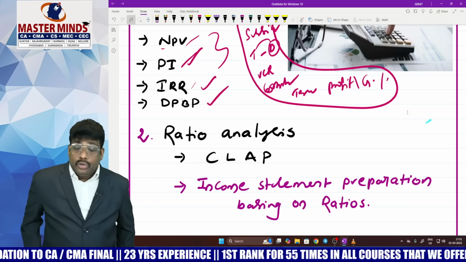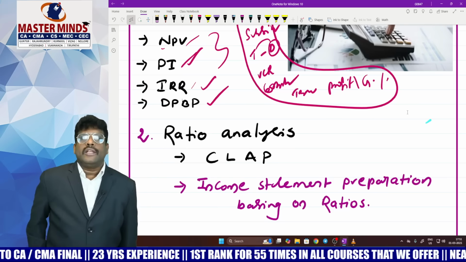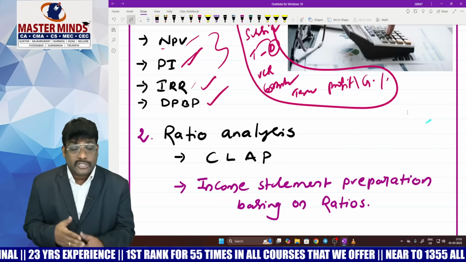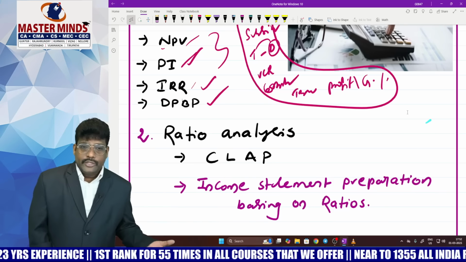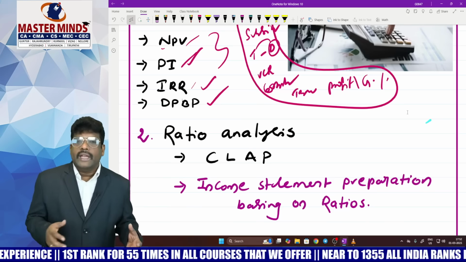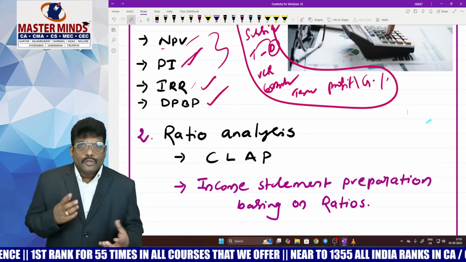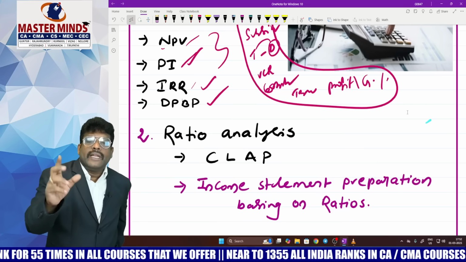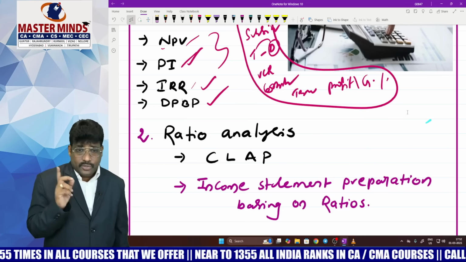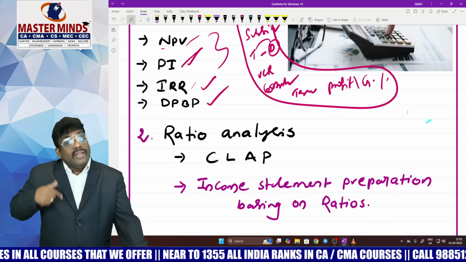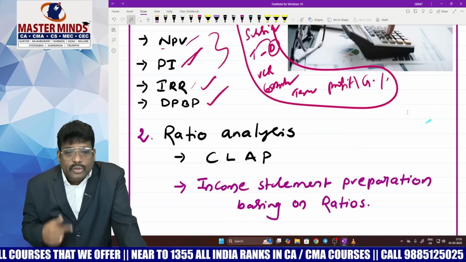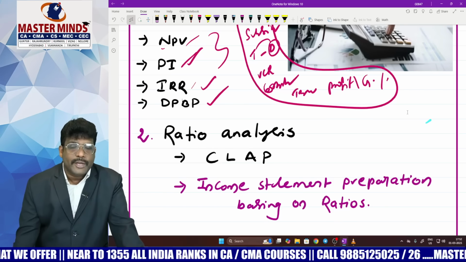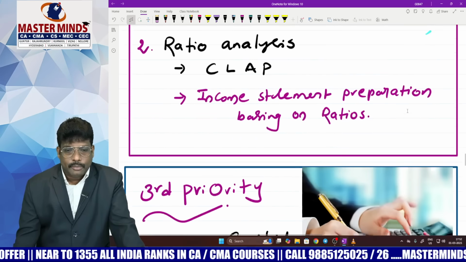But in our exam, ratio analysis plays a very, very important role. All the ratios you can learn within one strategy, the CLAP principle. C indicates capital structure ratios, L indicates liquidity ratios, A indicates activity ratios, P indicates profitability ratios. So in this model, what happens? They give you an income statement and you have to calculate the ratios. This is the first version. In the second version, they give you the ratios and you have to construct the income statement of the company. Compared to the first one, the second method is very, very important. Okay, keep this point in your mind.